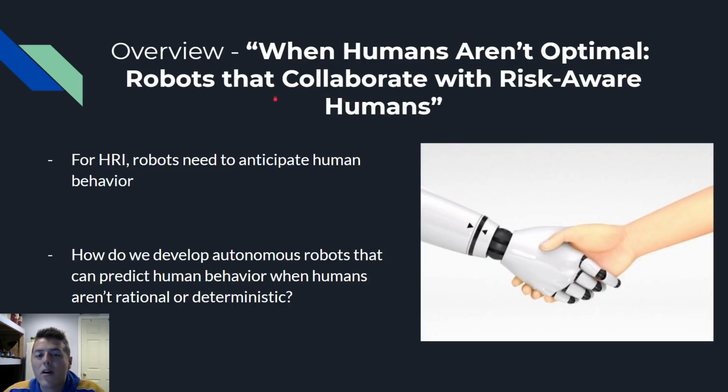The paper I read was, When Humans Aren't Optimal, Robots That Collaborate with Risk-Aware Humans. The challenge that this paper is trying to tackle is how do we predict human behavior when humans make decisions based on risk, and they aren't always rational decisions. So what do we mean by that?